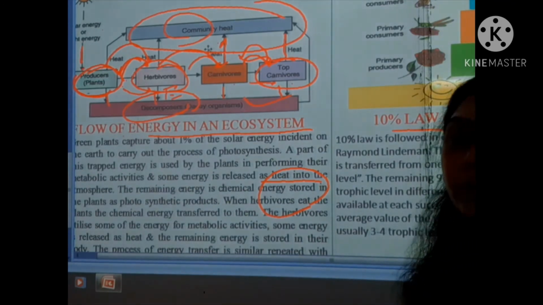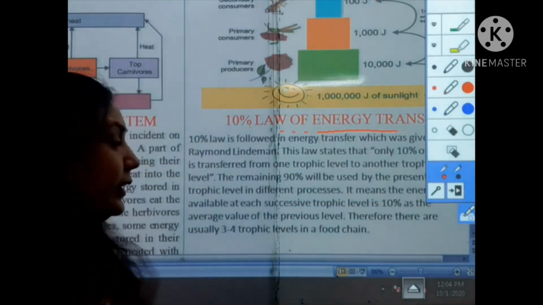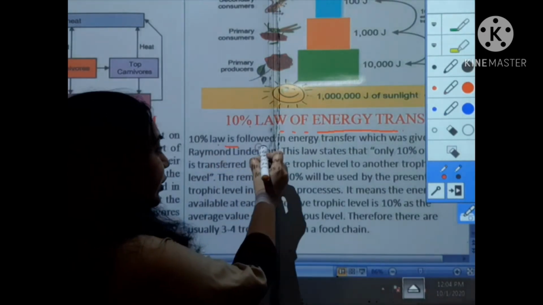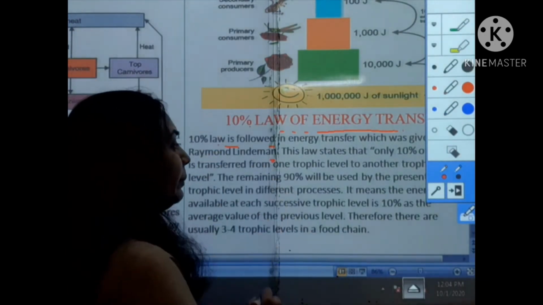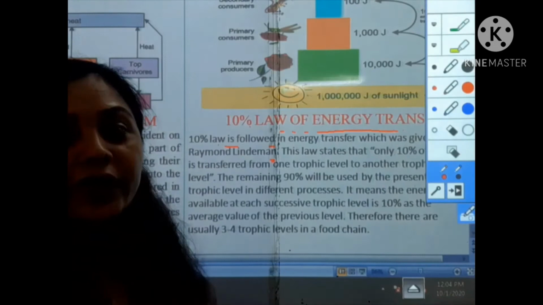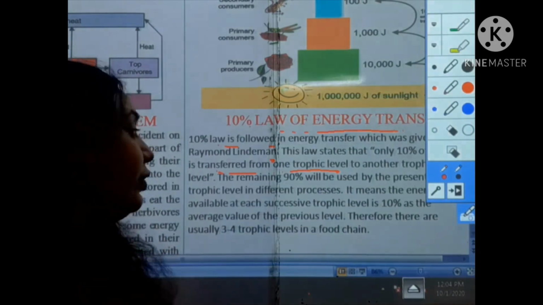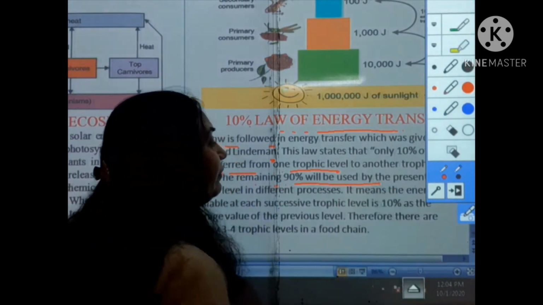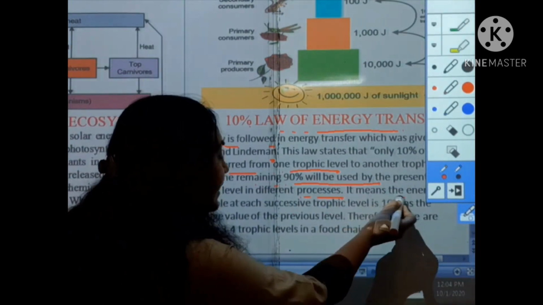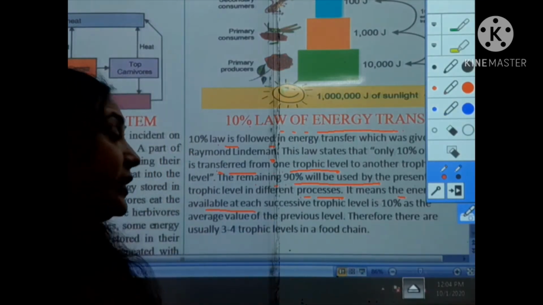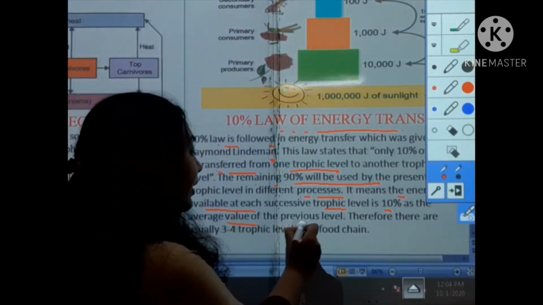So what is the 10% law of energy? Let us look at it. You can see here the 10% law followed in energy transfer, which was given by Raymond Lindeman. This law states that only 10% of energy is transferred from one trophic level to the next trophic level, and the remaining 90% is used by the present trophic level. So the energy available at each successive trophic level is 10% of the previous level.